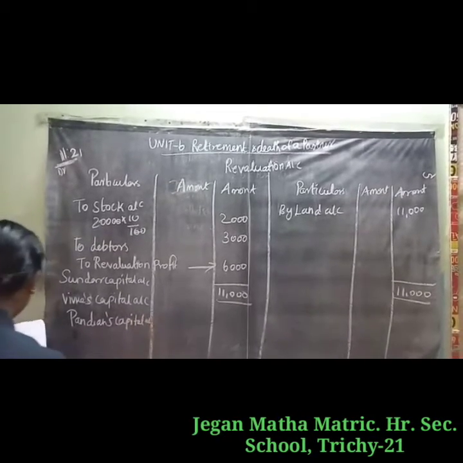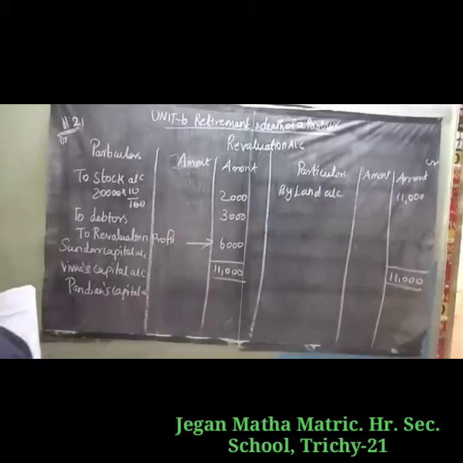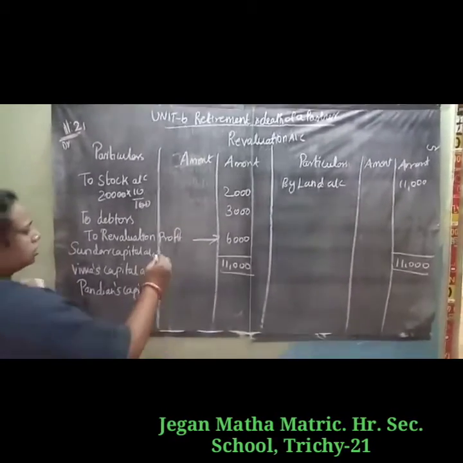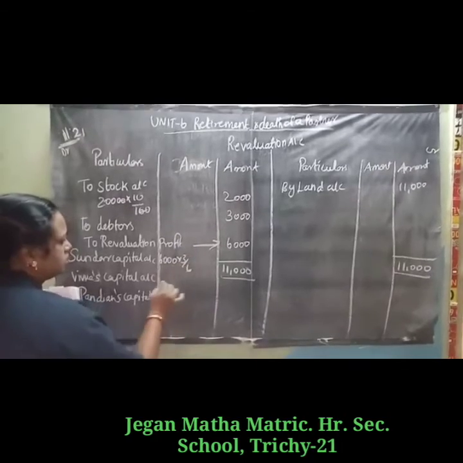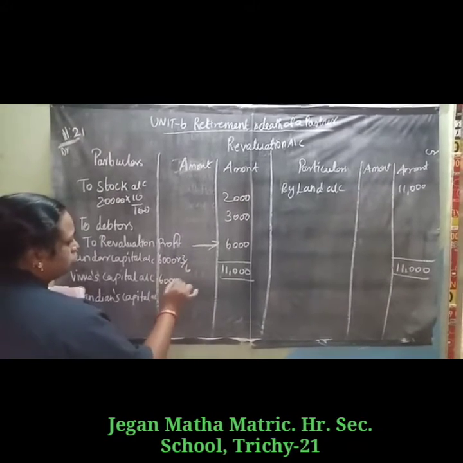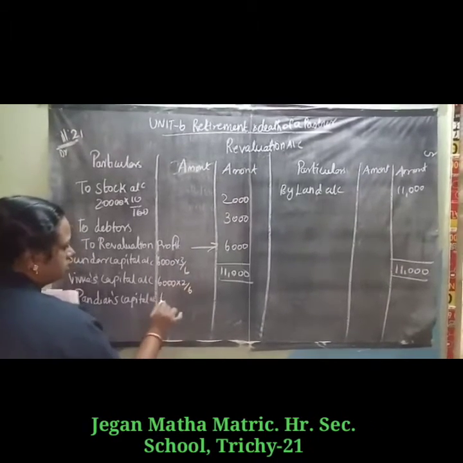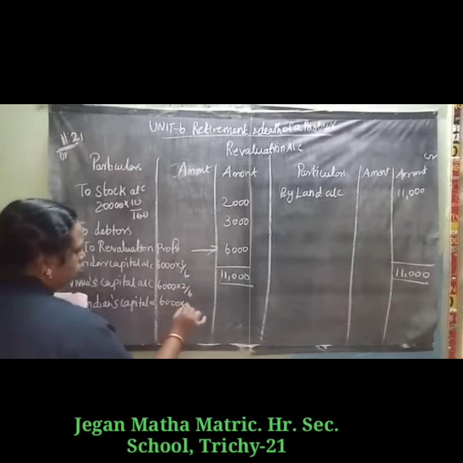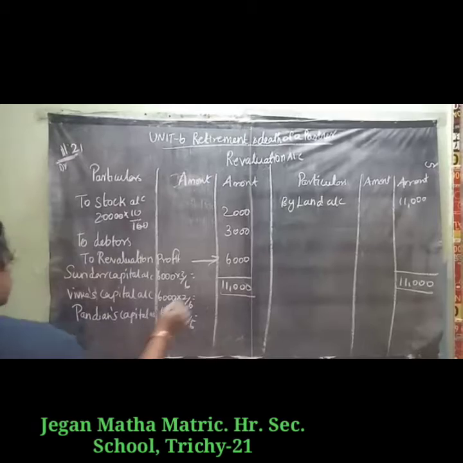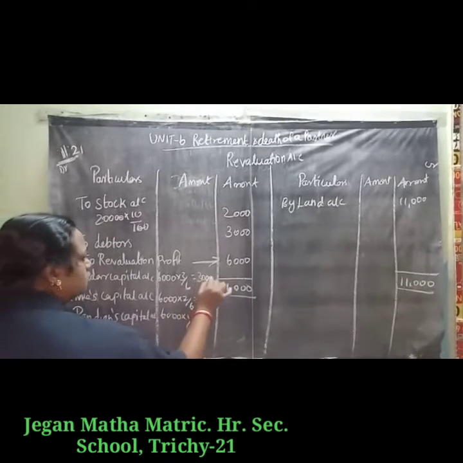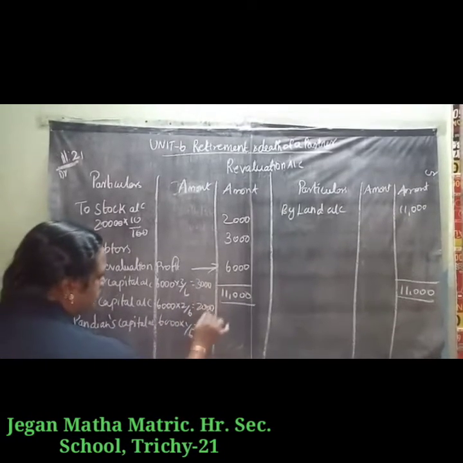So we have to share 6,000 in the ratio given, 3:2:1. So 6,000 into 3 by 6, 6,000 into 2 by 6, 6,000 into 1 by 6. Okay, so the amounts are 3,000, 2,000, 1,000.